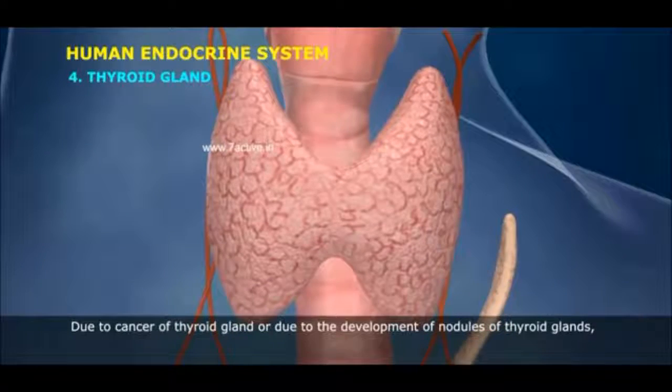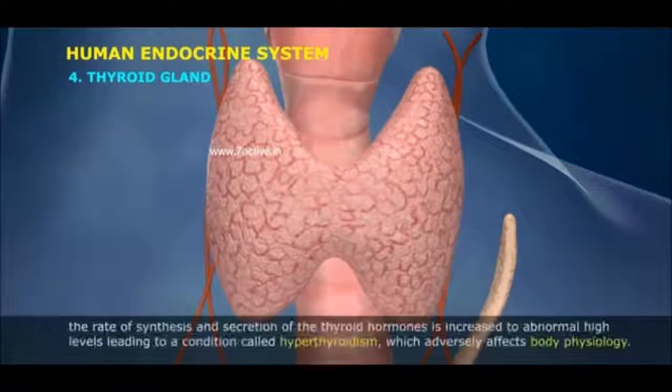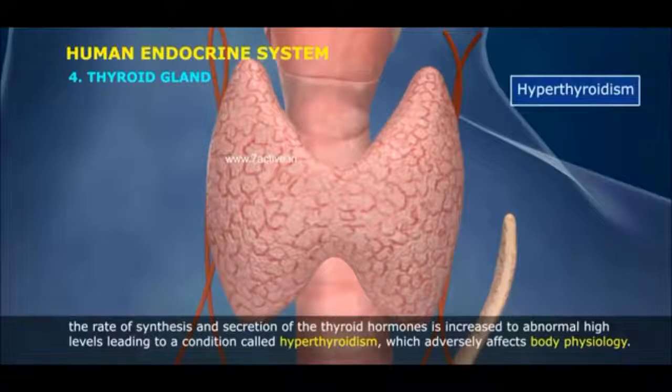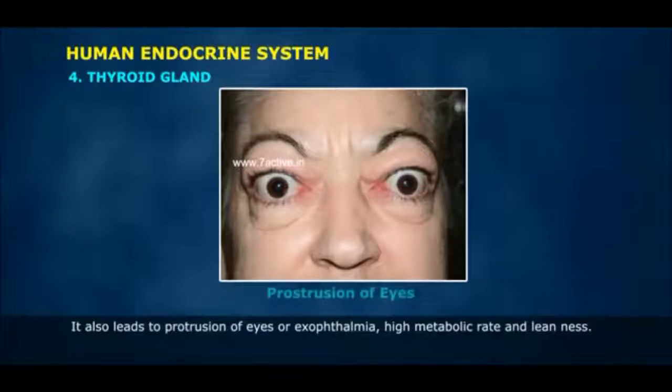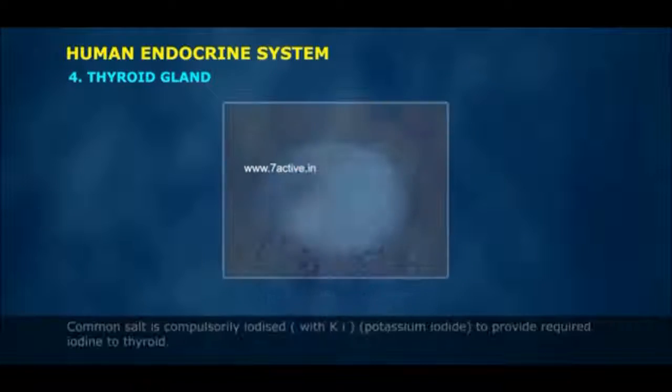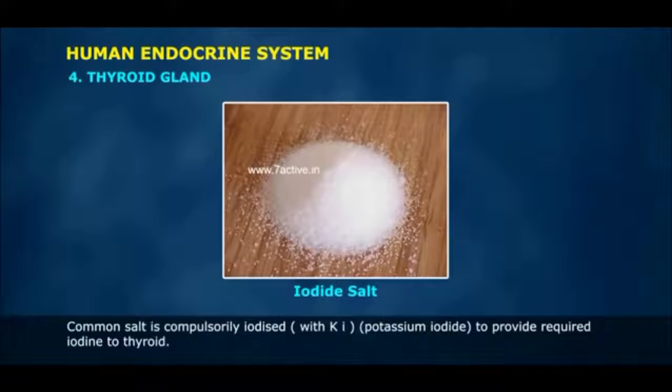Due to cancer of thyroid gland or due to the development of nodules of thyroid glands, the rate of synthesis and secretion of the thyroid hormones is increased to abnormal high levels, leading to a condition called hyperthyroidism, which adversely affects body physiology. It also leads to protrusion of eyes or exophthalmia, high metabolic rate and leanness. Common salt is compulsorily iodized with KI, potassium iodide, to provide required iodine to thyroid.